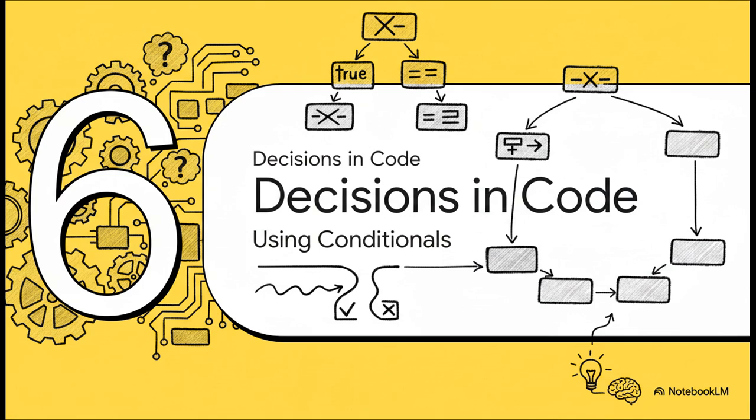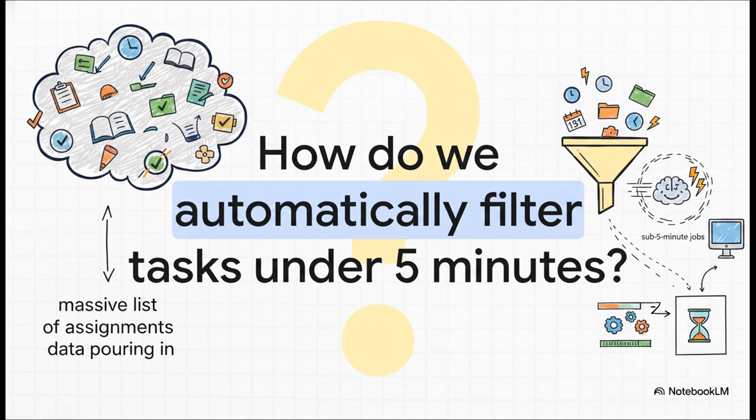Finally, Section 6, Making Decisions in Code. Okay, let's tie all these building blocks together to make our code actually think for itself. Imagine you have a massive list of assignments. How do we write code that automatically flags the quick, sub-5-minute jobs so that AI can handle them immediately?